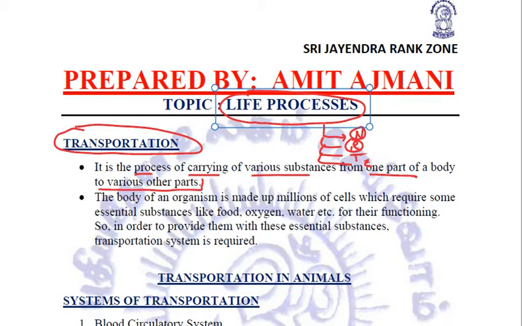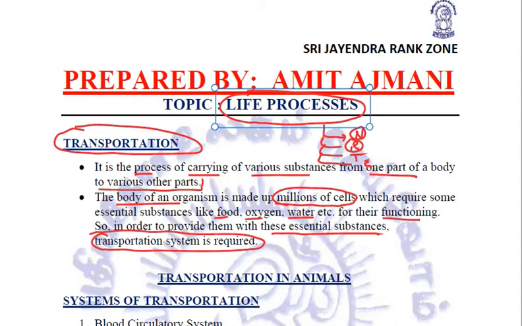The reason is quite simple: the body of an organism is made up of millions of cells, and all these cells require food, oxygen, water, and nutrients for their functioning. So in order to provide them with all these essential substances, the transportation system is needed, and that is why it is considered to be a life process.